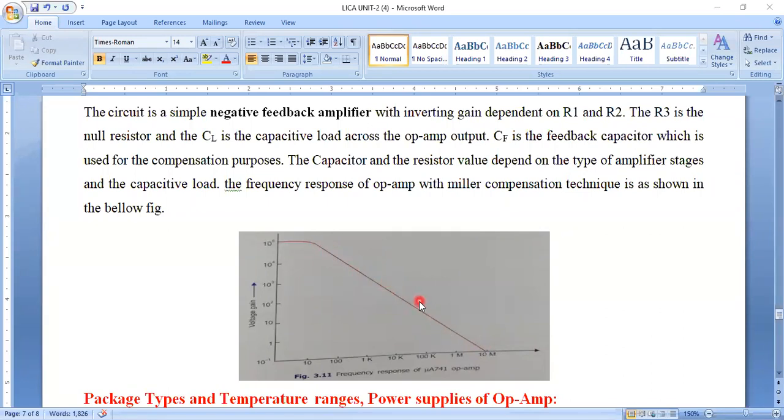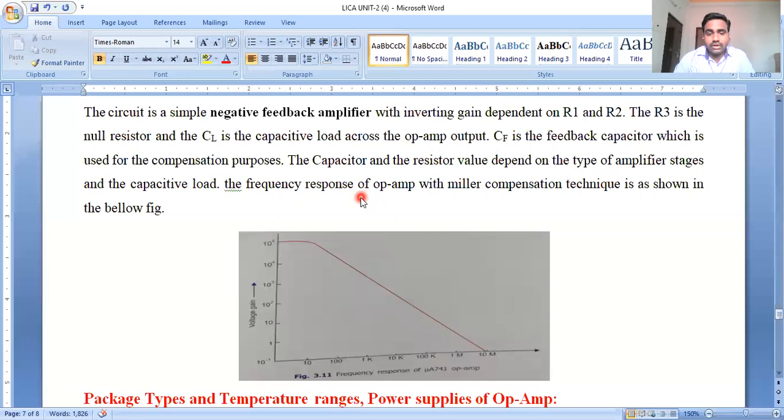The capacitor and resistor depend upon the amplification stages of the capacitive load. Depending upon the capacitive load, there used to be several amplification stages, and the frequency response characteristic. Here we can see a clear and accurate slope where the compensation is done. Okay, so this is about Miller compensation or internal compensation.